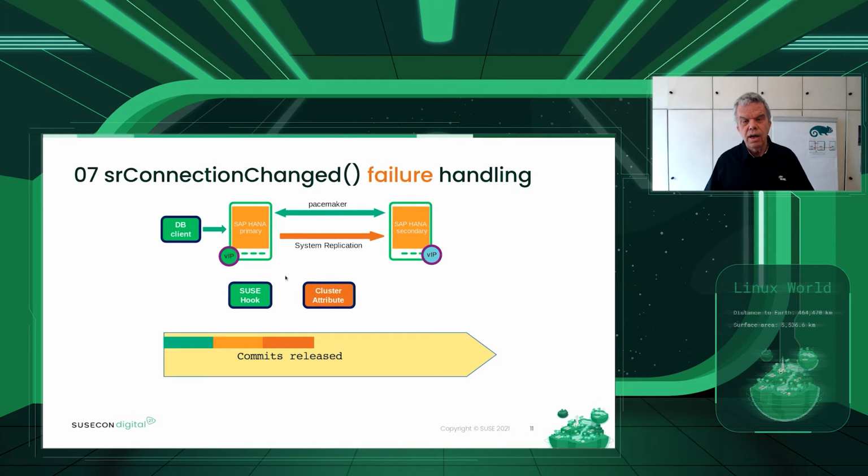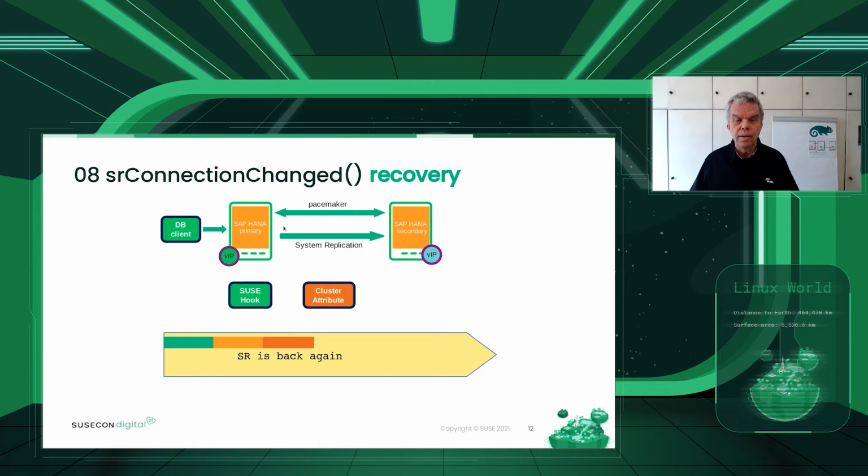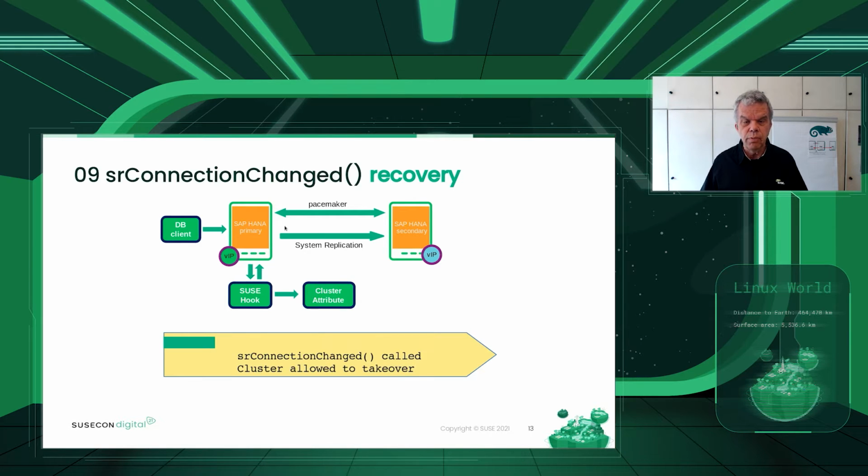With that, we see the recovery of the system replication. And this is also being processed in the same way. So HANA is calling the hook, the hook is setting the cluster attribute, and the hook is reporting back to SAP HANA that the cluster has been informed correctly. So now the secondary is a takeover candidate again. And after that, we could say, okay, the system replication is completely recovered.